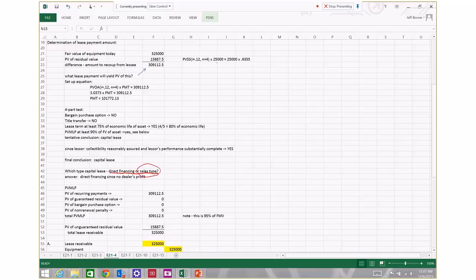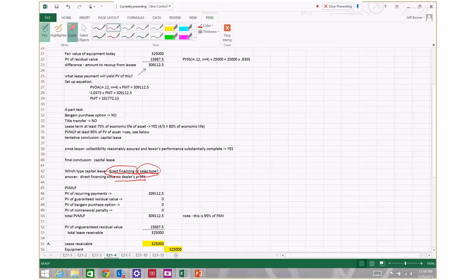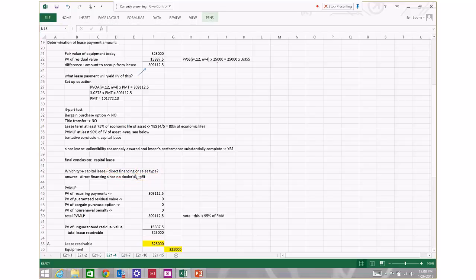A lease without dealer's profit is considered a direct financing lease. This lease is considered a direct financing lease because there's no dealer's profit, meaning the cost of the asset or the book value of the asset in the lessor's accounting records is equal to the fair market value of the leased asset. So we've got a direct financing lease here that we've got to account for.